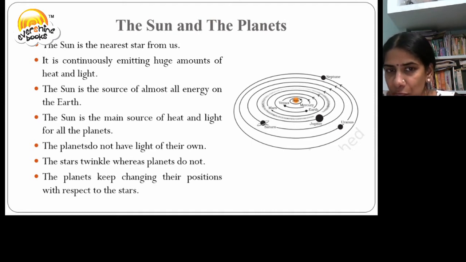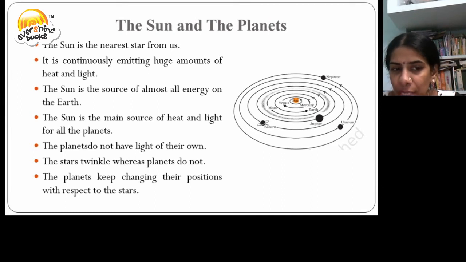The sun emits continuous huge amounts of heat and light, and so it is a major source of energy for all life on the earth. It is the main source of heat and light for all the planets.